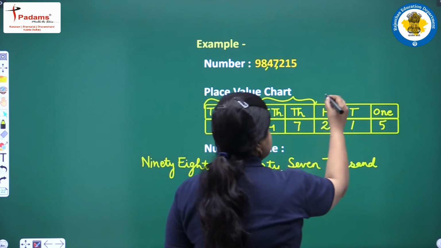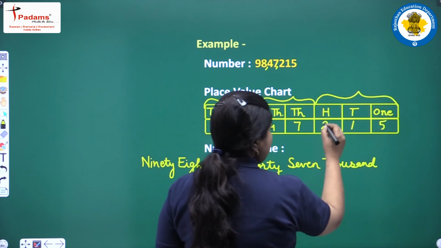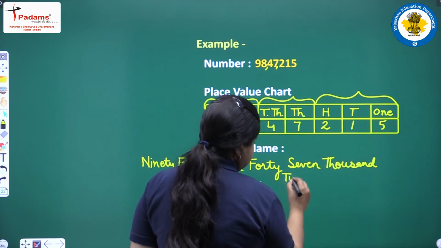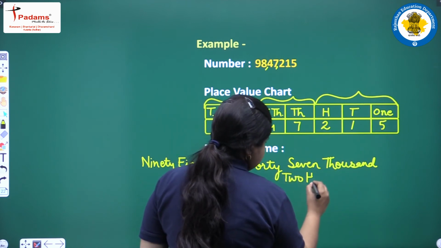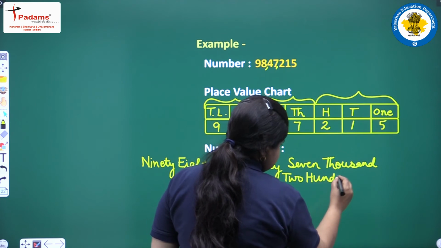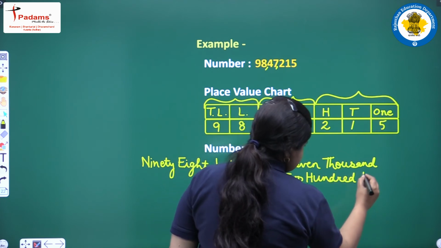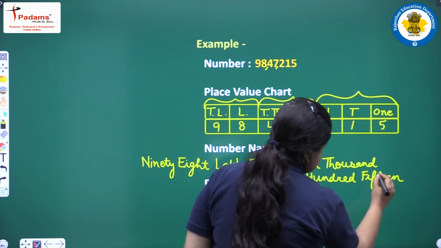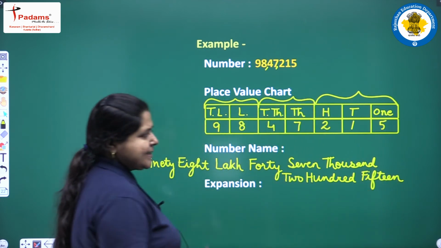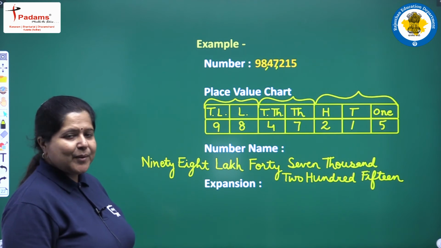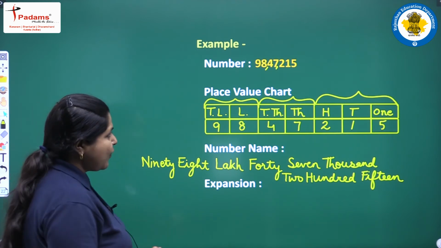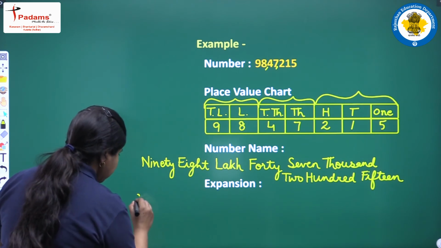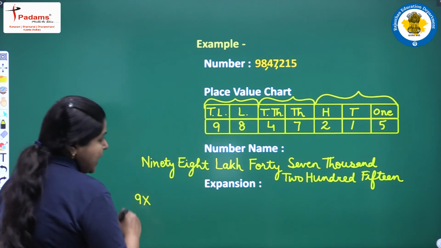Then we will write this number together, 215. This is the number name. Clear to you?